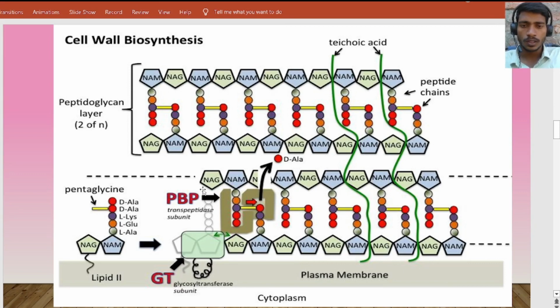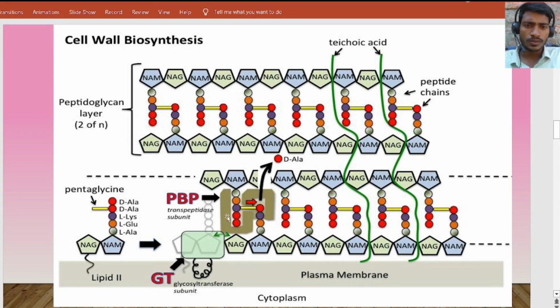So penicillin binds to these penicillin binding proteins. What will happen if penicillins bind to them? There is no availability of penicillin binding proteins for the transpeptidation process, so the process of transpeptidation will be inhibited. The inhibition of transpeptidation will lead to malformation of peptidoglycan layers. There is no formation of this pentaglycine bridge between two peptides.